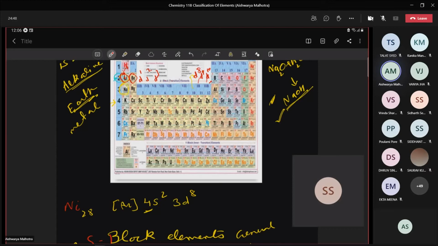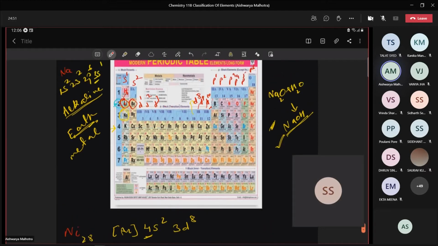Is hydrogen considered to be part of this s block group 1? No, ma'am. We are only placing hydrogen under the first group, but hydrogen is not considered. Please write it clearly: hydrogen is not considered as a part of group 1. Done? Written, students? Yes, ma'am.